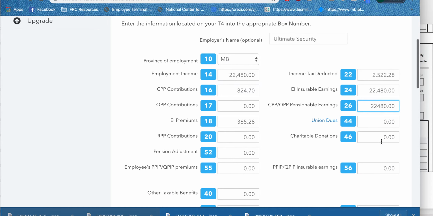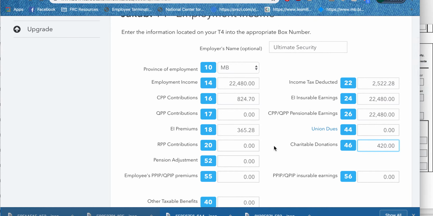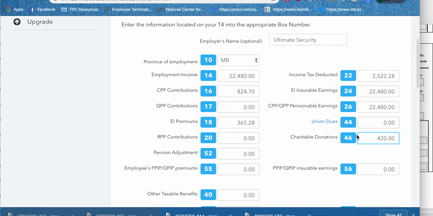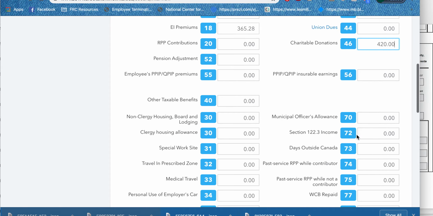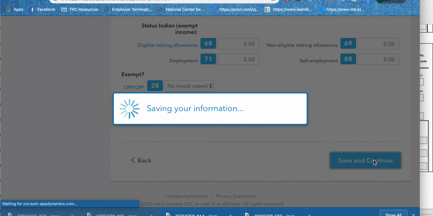Okay, and there also was charitable donations on this. So looking at line 46, $420. Okay, so if I look at the T4 in front of me, every box that is filled in on the T4 should now be filled in on my TurboTax software. And I believe I have done that. Okay, so I select continue.